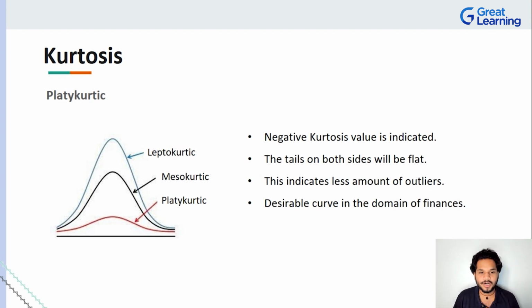So especially in the domain of finance, especially in the provision of loans, especially when analyzing whether someone will fulfill a loan or not, if their curve is platykurtic, it means that this person has always had a good track record and can actually go on to fulfill the loan.